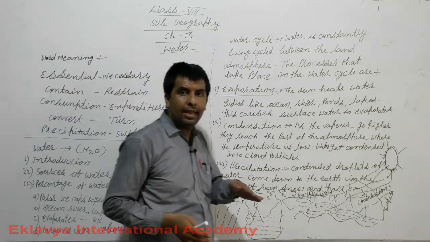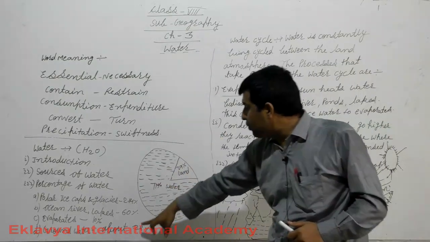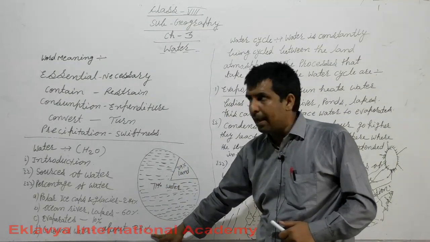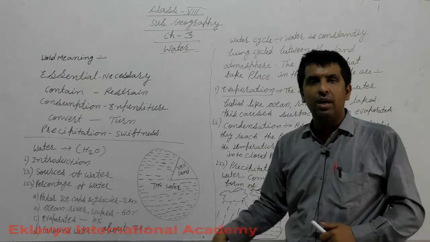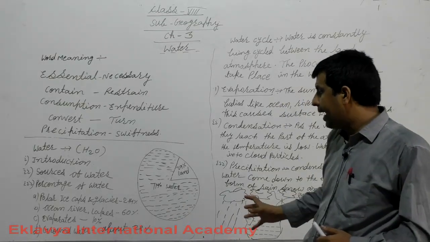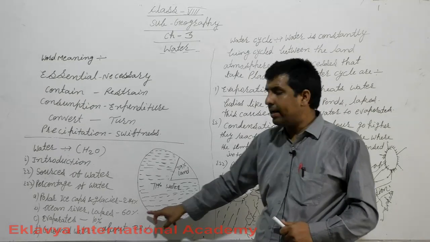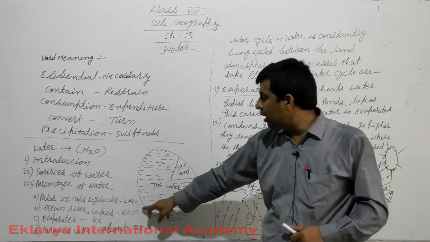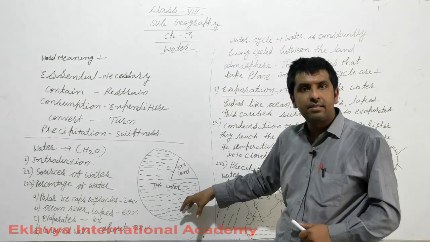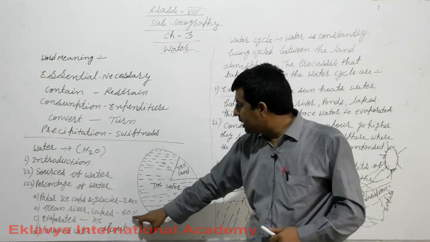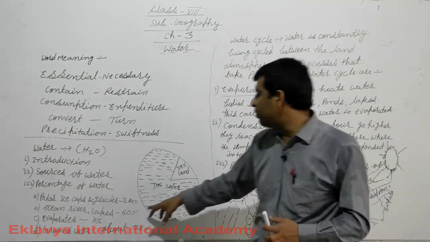When rainfall comes on the ground, approximately 20 to 30% of water is absorbed into the groundwater, and 60% of water goes into the ocean with the help of drains and rivers. The ocean stores 60% of water.